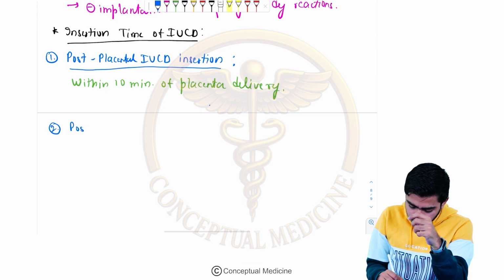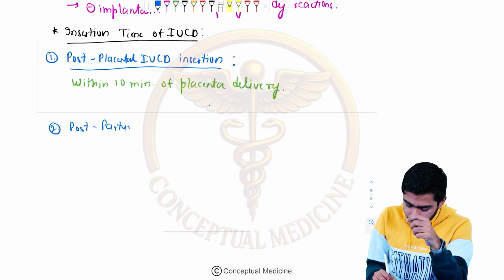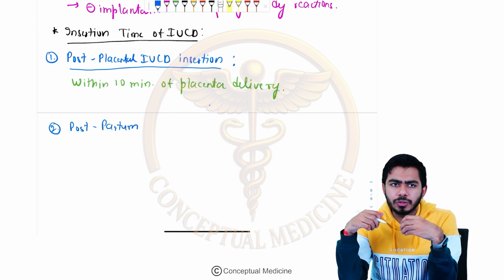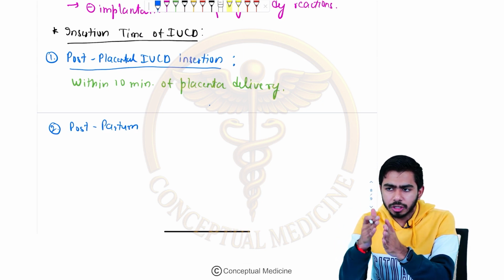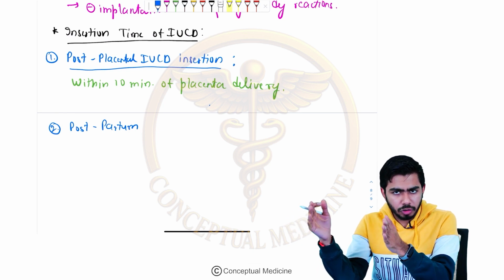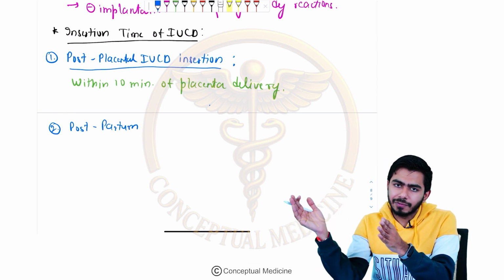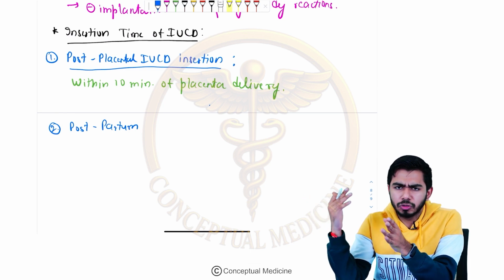If you talk about the postpartum, we are inserting the IUCD after 10 minutes of normal vaginal delivery up to 48 hours of normal vaginal delivery. But after 48 hours, we should not insert the IUCD.